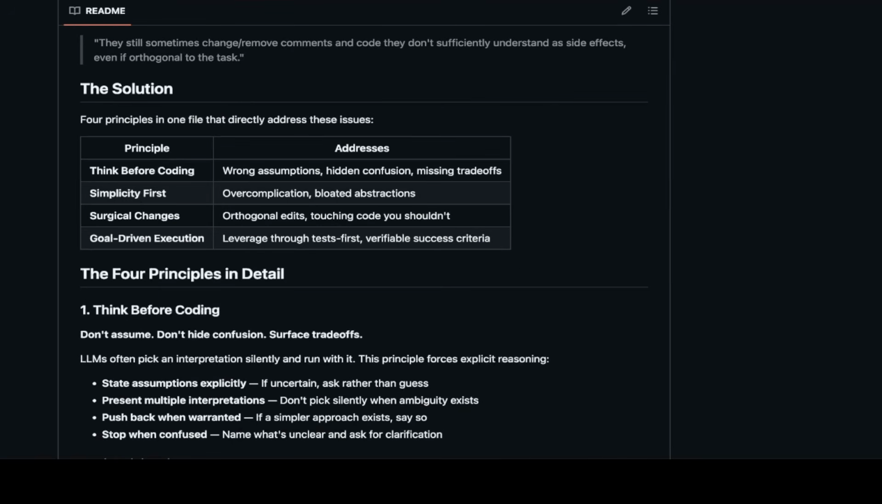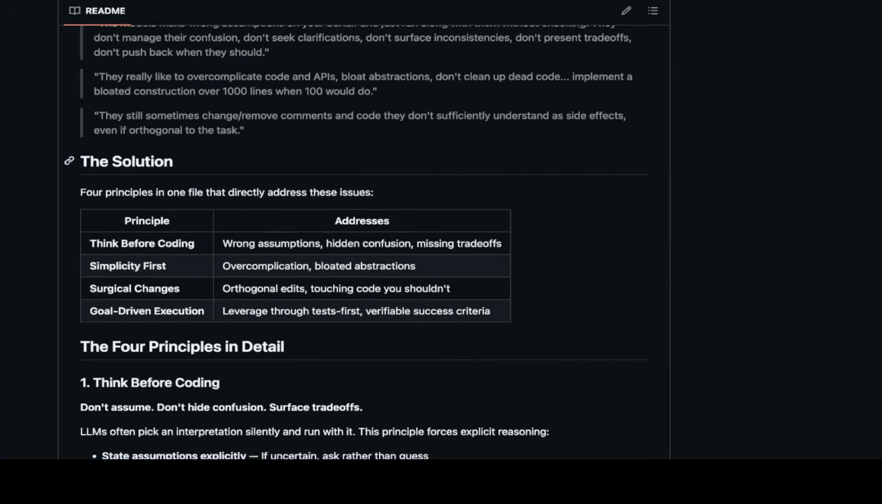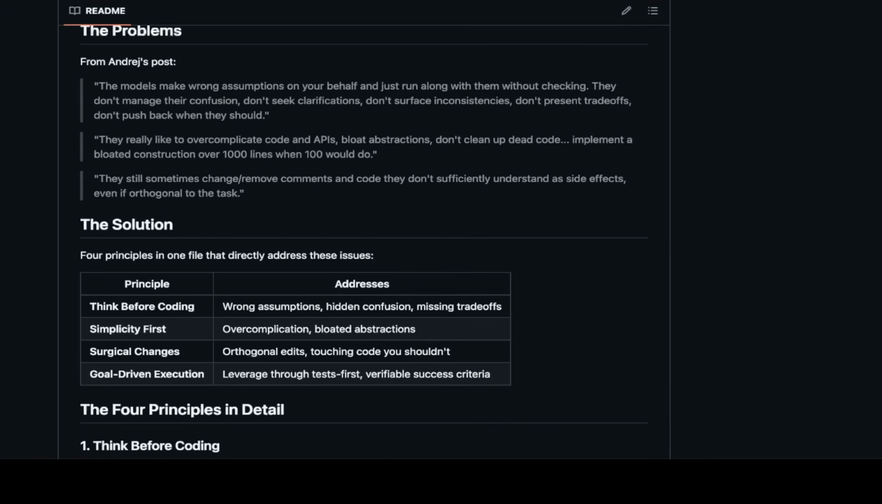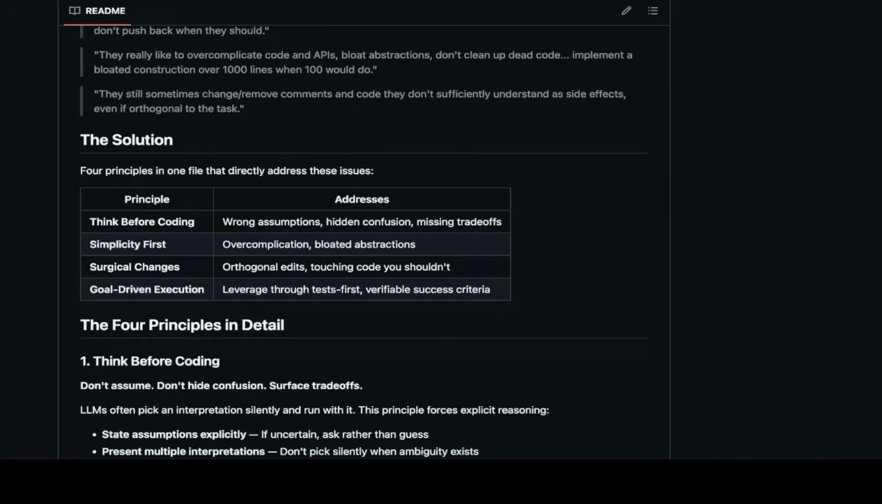You can see that this is a solution to the problems we're talking about in Andrej's post. To fix those agent problems, there are four guidelines. First is to think before coding. This is very true.